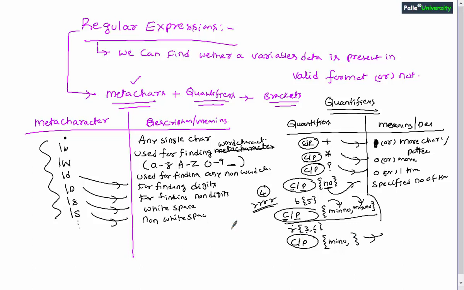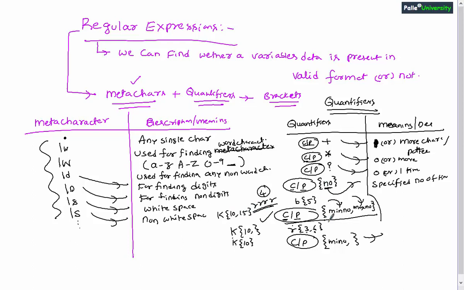Let me explain the meaning of this. Let us say I wanted to verify whether a character K is present for minimum 10 times or not. Maximum can be any number of times. The K character must be present for minimum 10 times. So in such situations, I will be writing K{10,}. So if K is present 10 times or more than 10 times, obviously that will be considered as valid data. In case I want to check exactly whether K is present for 10 times or not, I will be writing K{10}, right? In case I want to check whether K is present for minimum 10 times and maximum 15 times, I will be writing the code like K{10,15}, right?